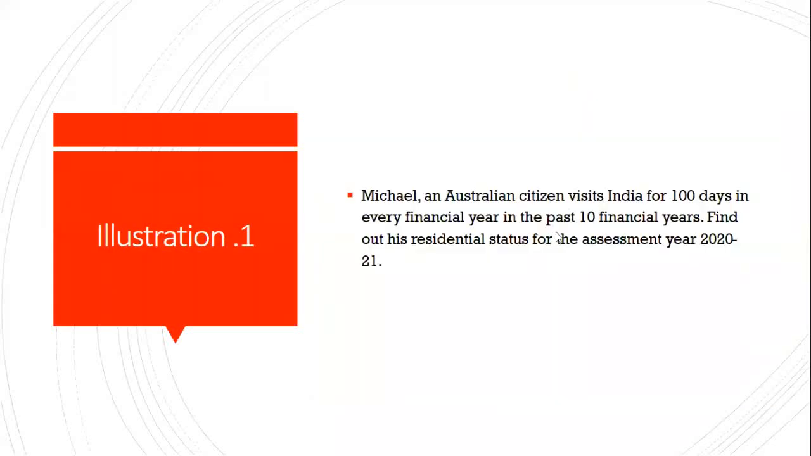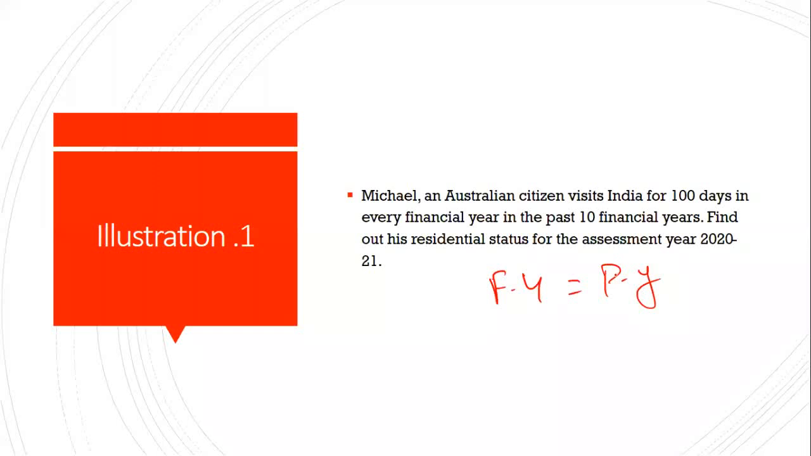Okay, so this is a question: Michael, an Australian citizen, visits India for 100 days in every financial year in the past 10 years. Find out his residential status for the assessment year 2021. Every financial year is nothing but the previous year, the year in which he earns the income. So in the past 10 previous years, he visits India for 100 days.